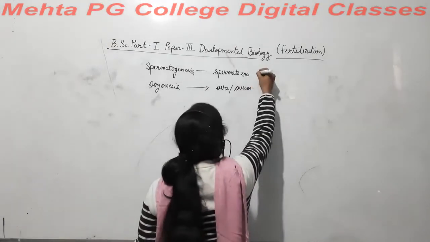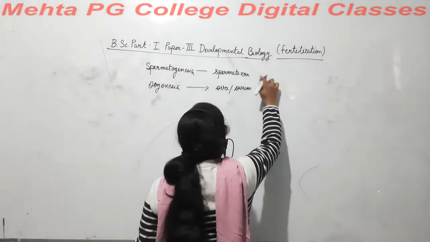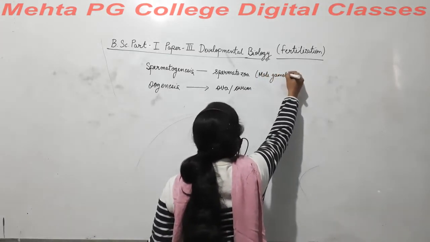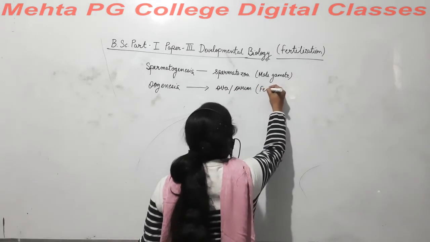Now this is the male gamete and this is the female gamete.